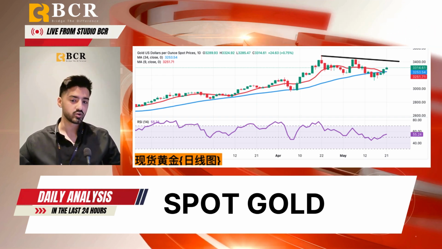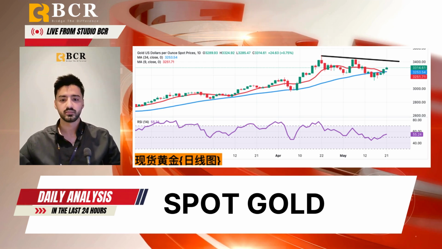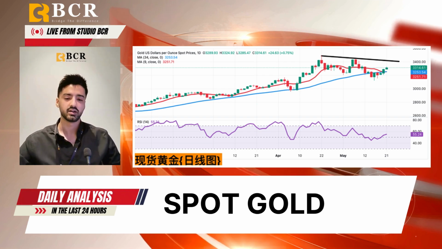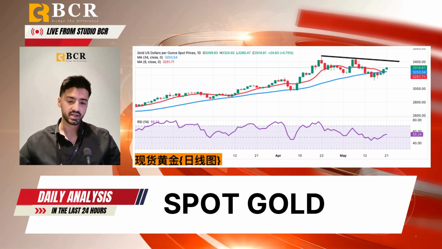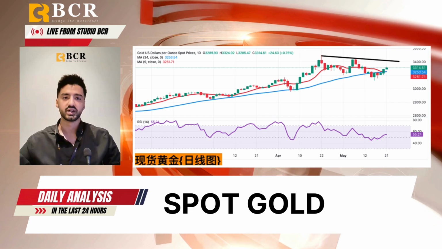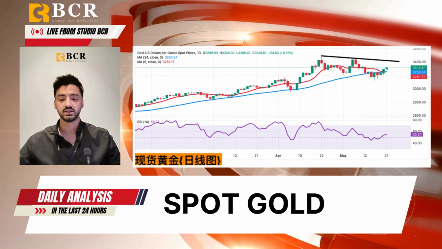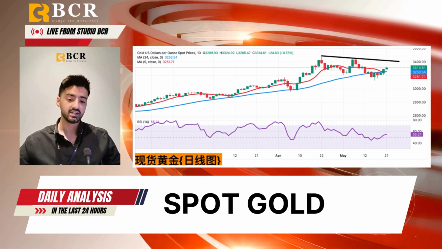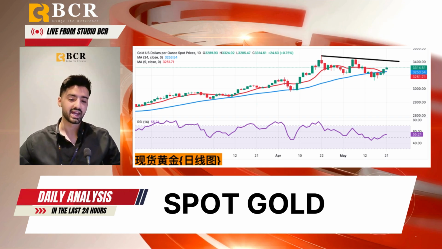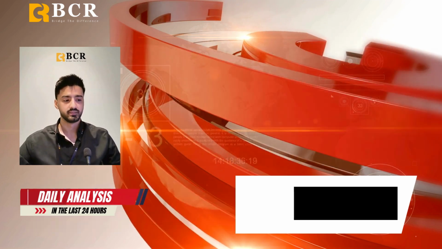Technically, gold has broken out of a potential head and shoulders pattern and is now trending higher, forming consistent higher highs and lows. If the momentum continues, we could see a move towards $3,324, followed by $3,350 and possibly $3,400. Key downside levels include $3,250 and the 50-day SMA at $3,184.5.